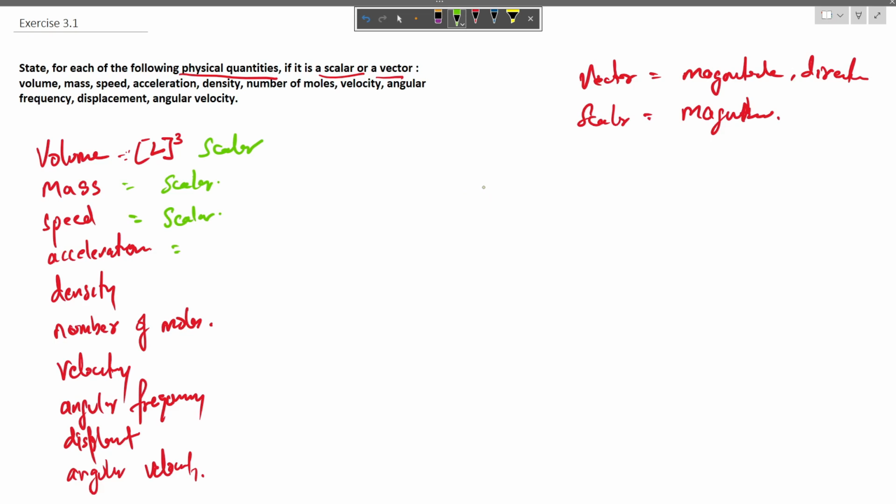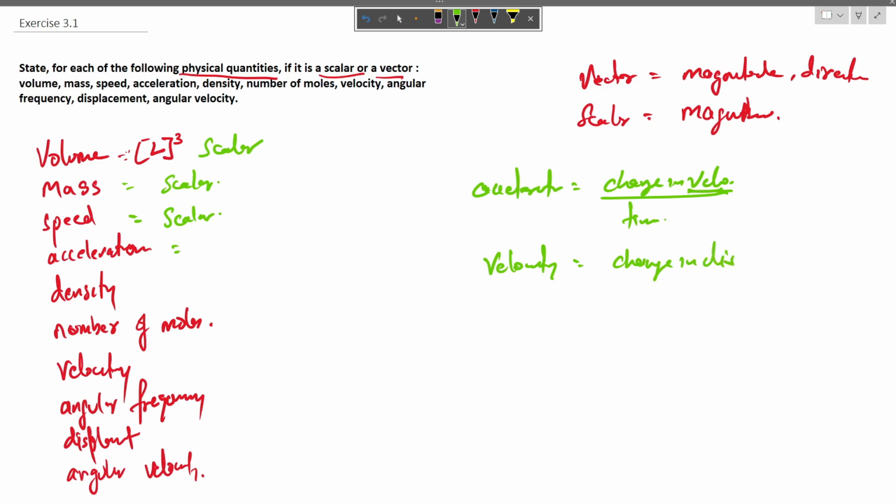Acceleration is defined as change of velocity per unit time. Acceleration equals change in velocity divided by time. Here velocity is described as change in displacement divided by time.